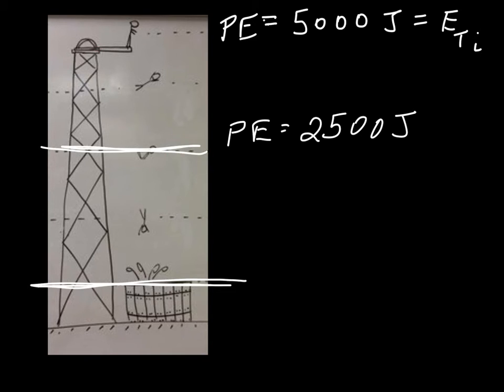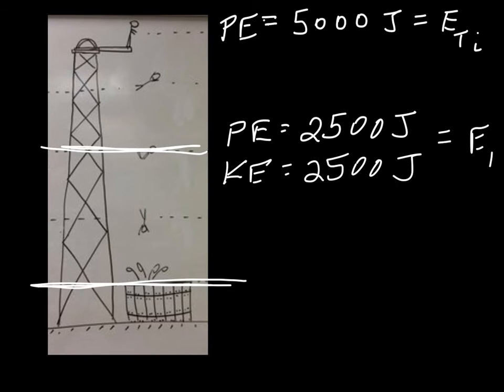But now he's moving. But we're still missing 2,500 joules, because this, we said, was the most energy that we could have. This is our total energy. So where did that energy go? Well, it got converted into kinetic energy. So he has 2,500 joules of kinetic energy. Okay? So what does that mean? Well, that means that our total mechanical energy is still equal to 5,000 joules, right? Because 2,500 plus 2,500 is 5,000 joules.